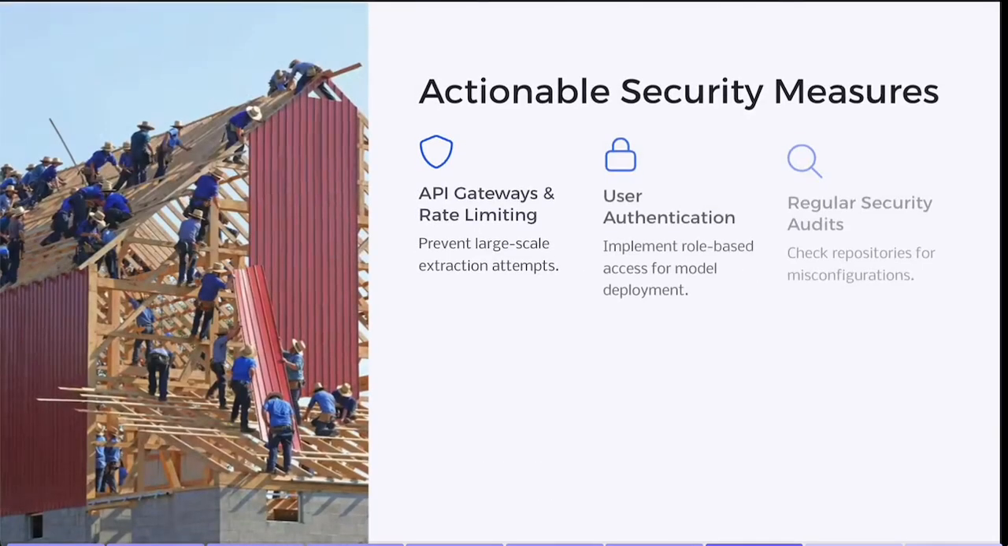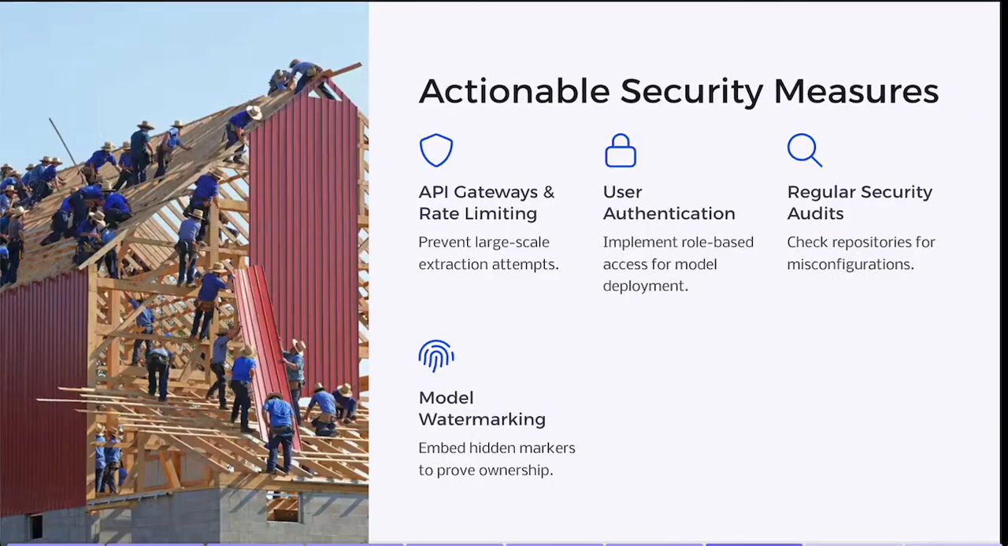So, to protect your AI investments, consider implementing API gateways and rate limiting, user authentication and role-based access, regular security audits, model watermarking, and an incident response plan. If a leak happens, know who to contact, how to revoke access, and how to handle PR. Keep a close eye on your cloud costs or API usage. Unusual spikes might indicate someone is hammering your model with extraction attempts.